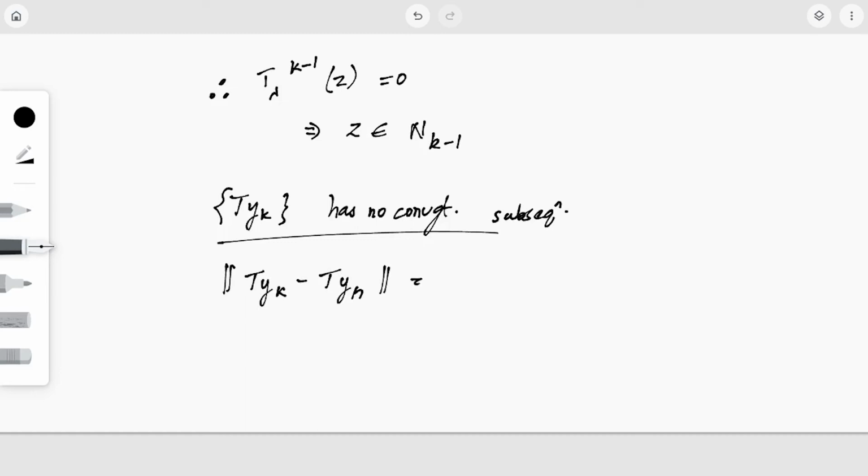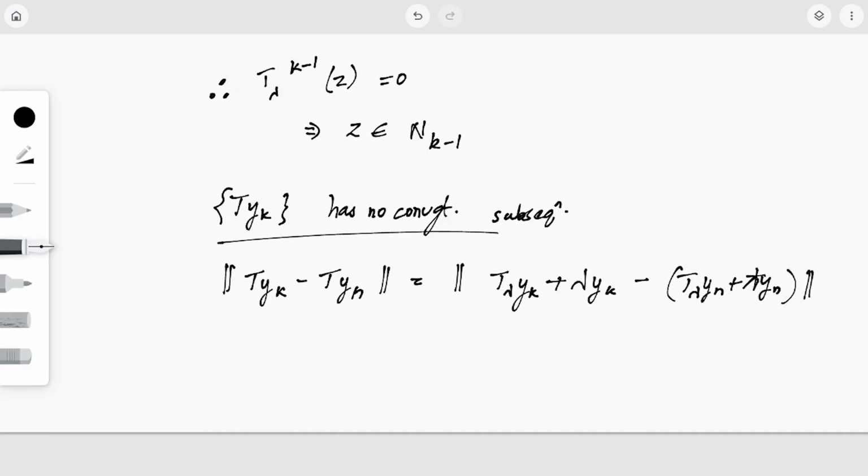Okay, I'm going to replace this T by T_lambda. So if I replace this T by T_lambda, this will be nothing but T_lambda yk plus lambda yk minus T_lambda yn plus lambda yn.